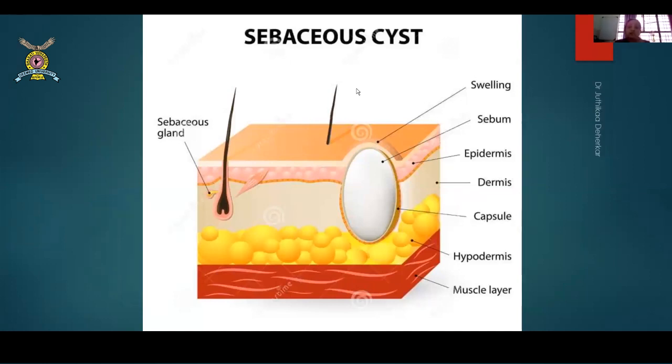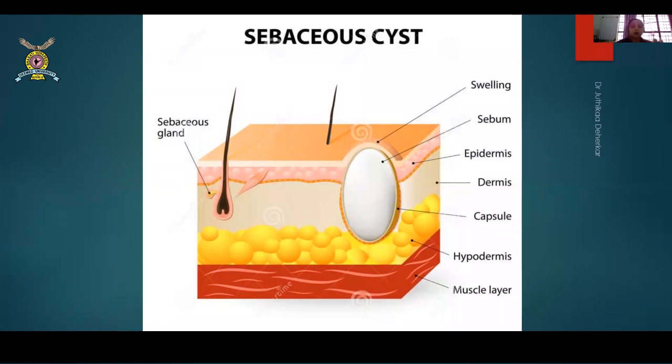You can easily differentiate them from lipoma in many other ways also, but there are three differentiations which are very classical. Sebaceous cyst will have a punctum because the pore is coming and adhering to the skin. A lipoma doesn't have it. Then in a sebaceous cyst, the skin above it will not be pinchable at a certain point. Why? Because of the punctum again. But in a lipoma, the skin above it can be easily pinched, because it lies in the subcutaneous tissue.